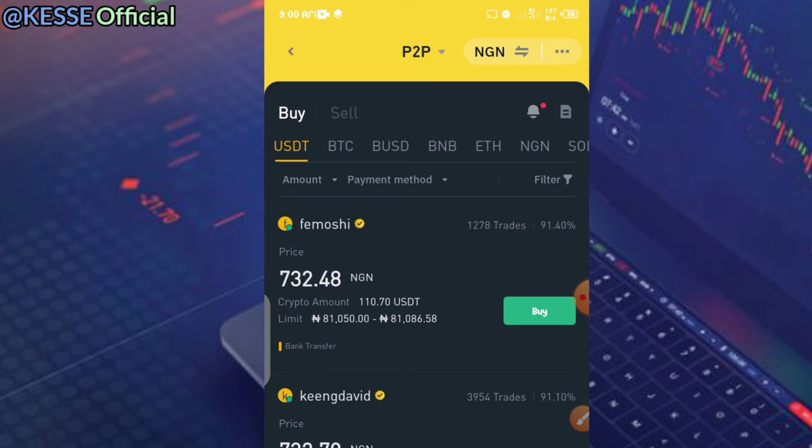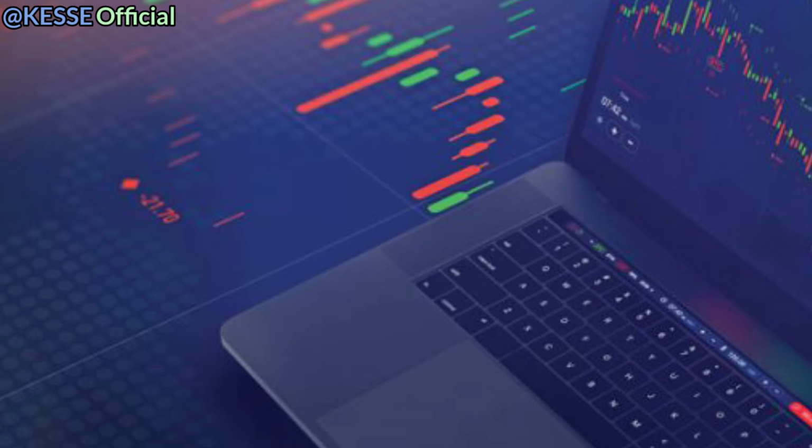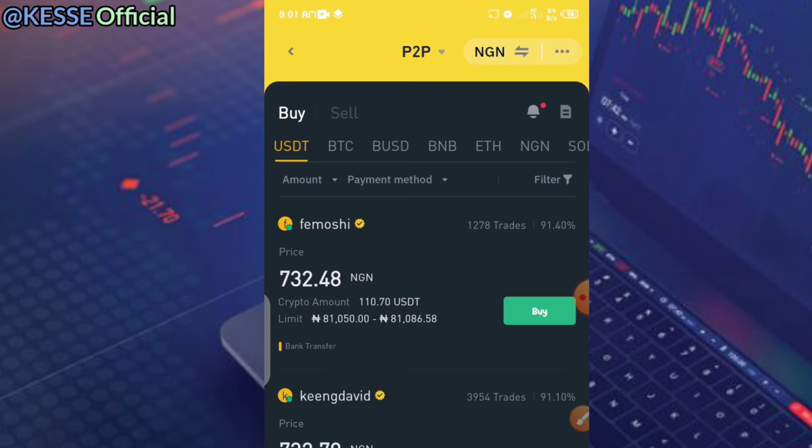It's just very easy. All you just need to do is to click on the buy aspect or the sell aspect, and then you look for a merchant who has the particular amount you want, and then you do a bank transfer and then get the coin directly into your Binance wallet. Very easy. I'll leave the video of how I explain how the peer-to-peer trading works in the description. Do well to watch it in order for you to understand all of this. I don't want to make this video too long.